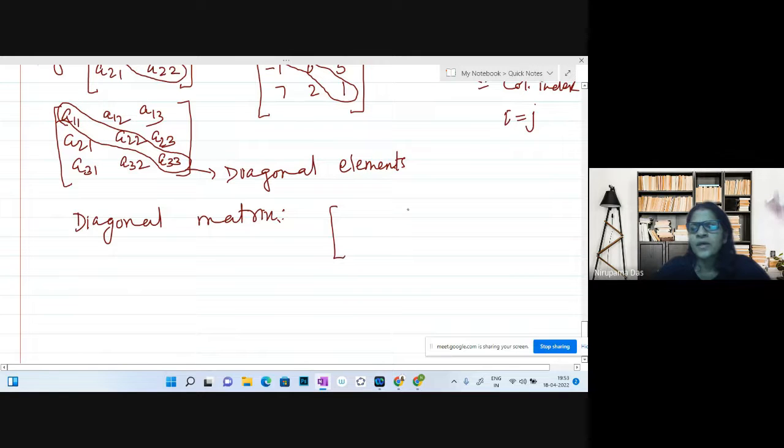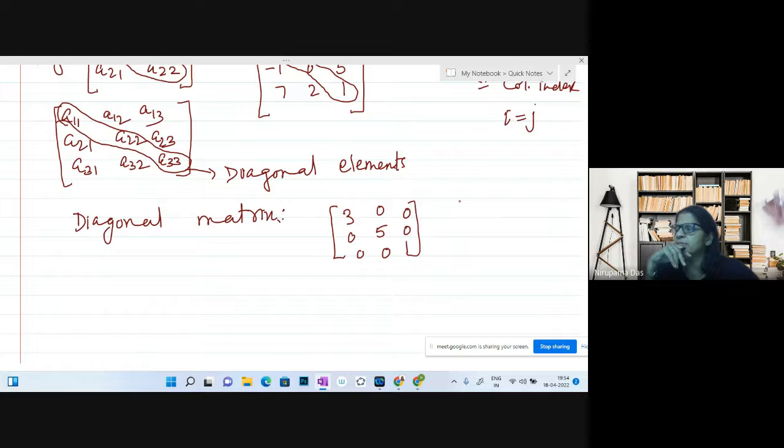Suppose I write here 3, 5, 1, and the other entries 0, 0, 0, 0, 0. So this can be taken as a diagonal matrix. Diagonal elements may or may not be 0, but basically non-diagonal elements have to be 0.